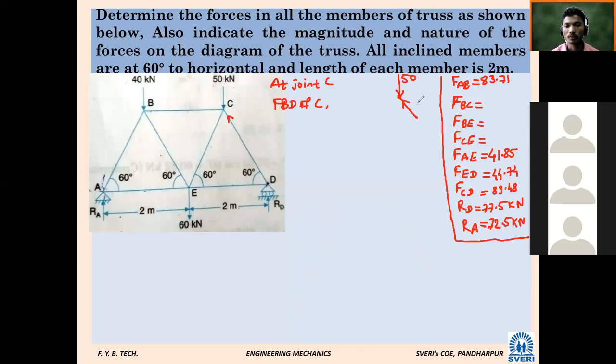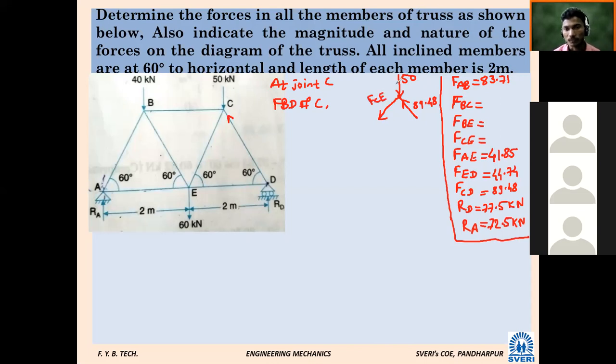Force in CD we have calculated as 89.48. And one more remains, force in CE. Let us assume it as tensile. So how much will force CE be?